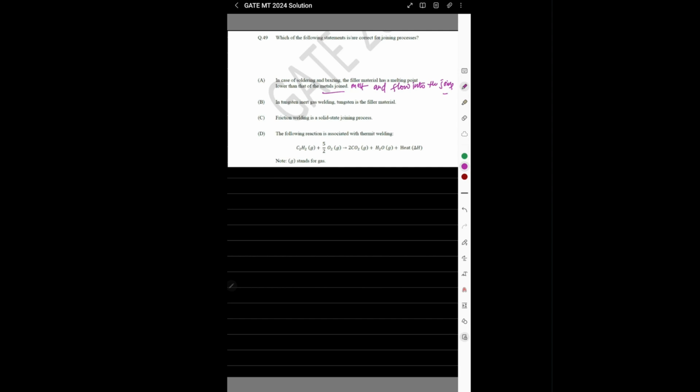The key difference between soldering and brazing is the temperature at which the process occurs. Soldering typically occurs at a temperature below 450 degrees Celsius, whereas brazing is above 450 degrees Celsius. So this is the correct option. B. In tungsten inert gas welding, tungsten is a filler material. So this is wrong. Tungsten is not a filler material, nor is it a consumable electrode.